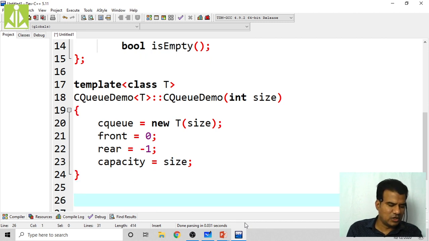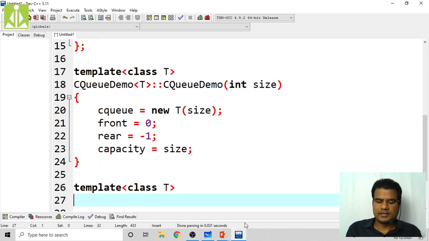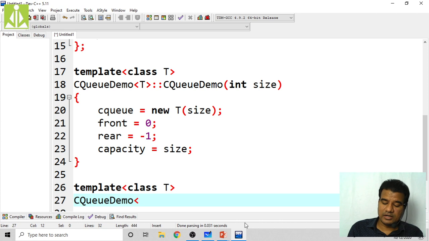Now go to that NQ. NQ again, as it is template, class T. Then CQ demo, my class name. Okay. Yes, NQ function return type is void.